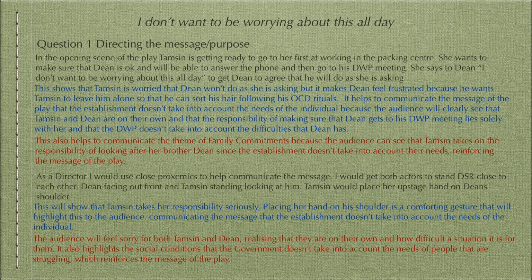And for the last part of your answer, the analysis, you have to analyse what the impact on the audience will be, and how it links to either the social conditions or foreshadows what's to come, bringing it back to the language of the question, which I've said reinforces the message of the play. Now, again, be careful here. I would usually link it to the social conditions unless it's a social question, and then you would have to link it to foreshadowing what's to come.